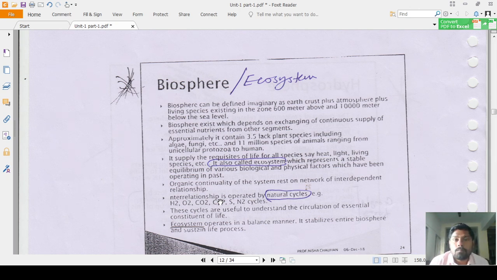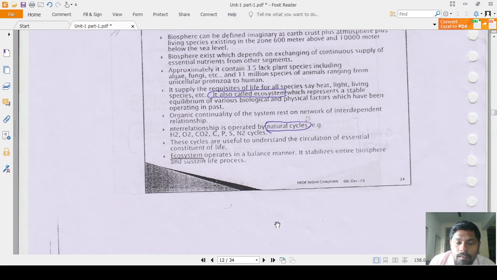That is the second part of our unit number 1, that is the natural cycle, that is the sulfur cycle, water cycle, nitrogen cycle, oxygen cycle. I will discuss with you the natural cycles in the next lectures. Those natural cycles are the part of the biosphere or the ecosystem, that is the hydrogen cycle, oxygen, carbon dioxide, phosphorus, sulfur, nitrogen cycle, etc. Ecosystem operates in a balanced manner. It stabilizes entire biosphere and system and sustains the life processes.